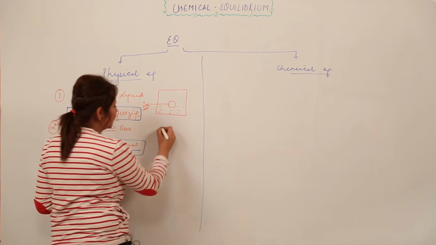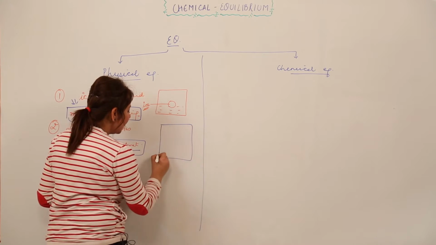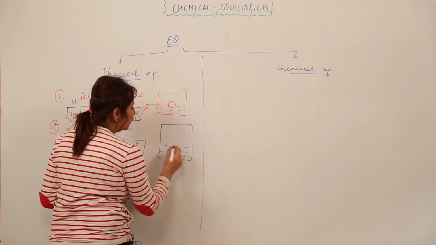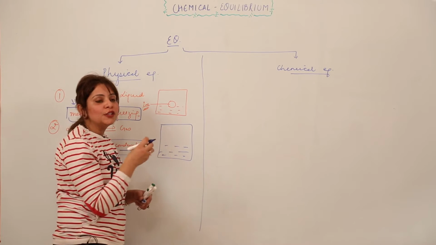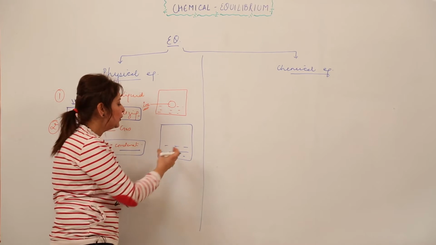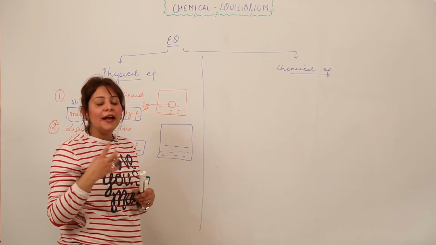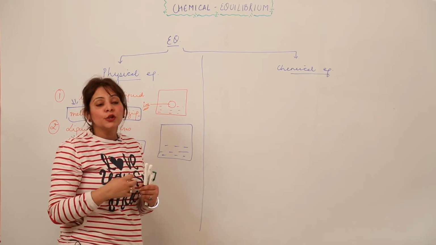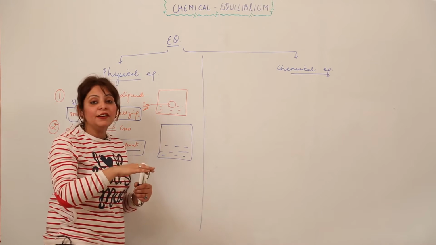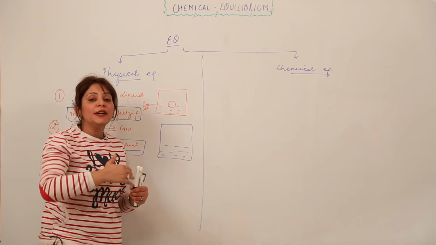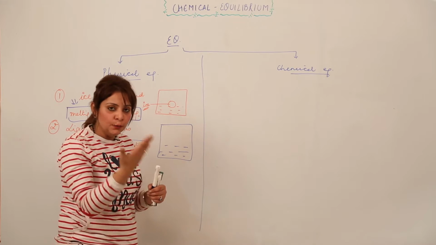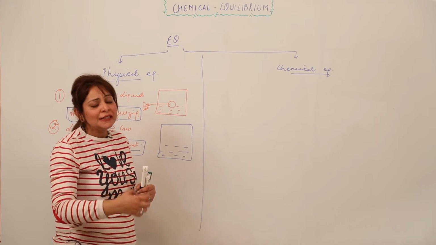Now how does it happen? Again we have a closed container and we have water in it, right. Those molecules of water which have greater energy, as we know the molecules are not stationary, they are randomly moving, and when they are randomly moving they are also colliding. So the energy is getting redistributed, right. There are a few molecules which possess more energy and a few which possess less energy.